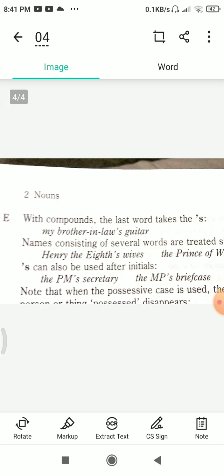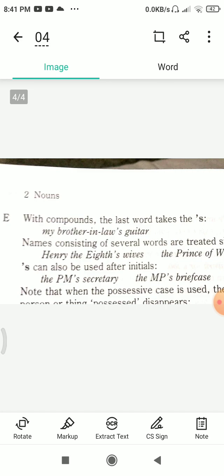For example, Henry the Eighth's wife, the Prince of Wales's helicopter. Apostrophe S can also be used after initials: the PM's secretary, the MP's briefcase, the VIP's escort.